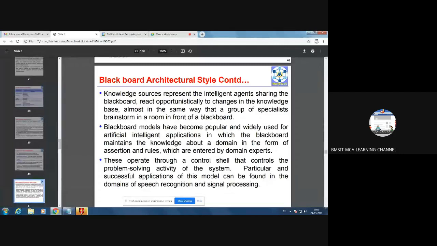Then knowledge sources represent the intelligent agents sharing the Blackboard, react opportunistically to changes in the knowledge base, almost in the same way that a group of specialists brainstorm in a room in front of a blackboard. So here the first point you need to understand, knowledge sources represent the intelligent agents. So what are intelligent agents?